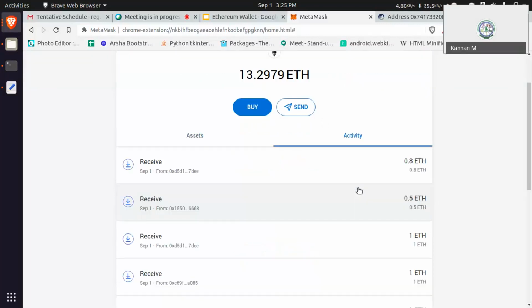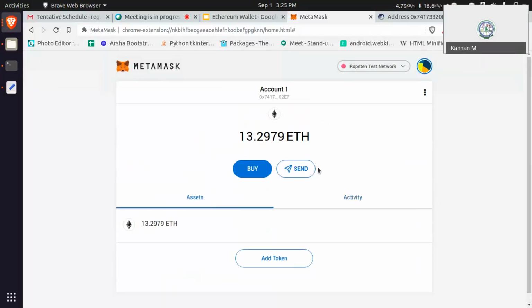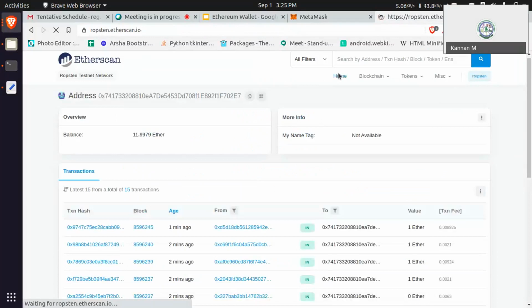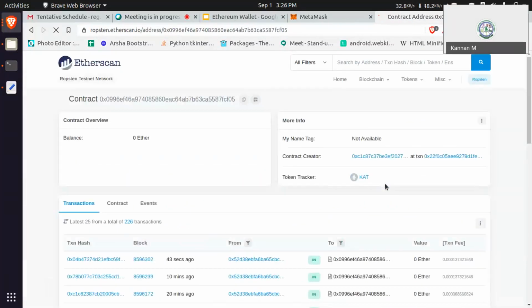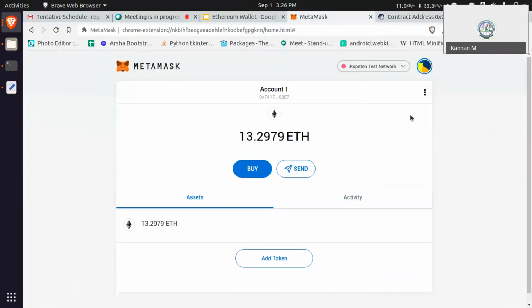Just try to do the transfer once again between your addresses and then some other public address. Just go to this website and then click home. You can fetch any addresses. When I'm exporting, it's rejecting the password. It's not accepting my password. When I was creating the MetaMask, I created the password, but it's not confirming it.